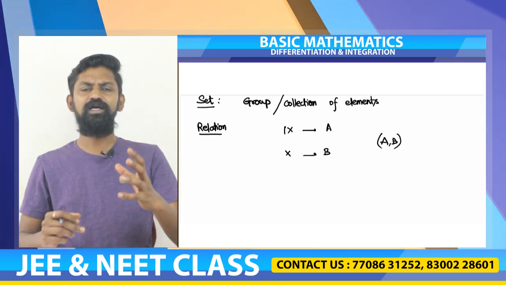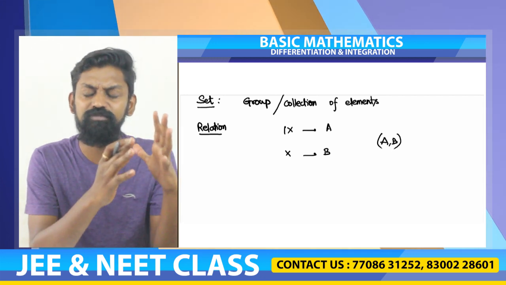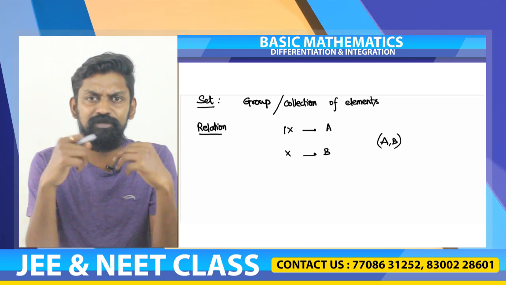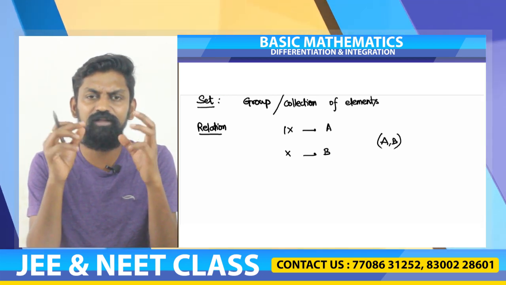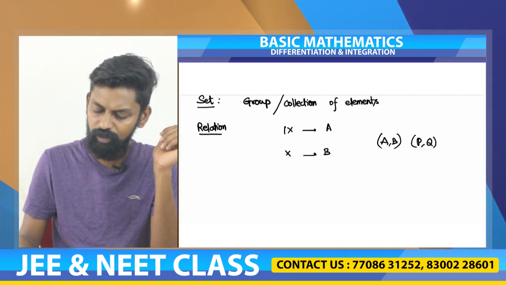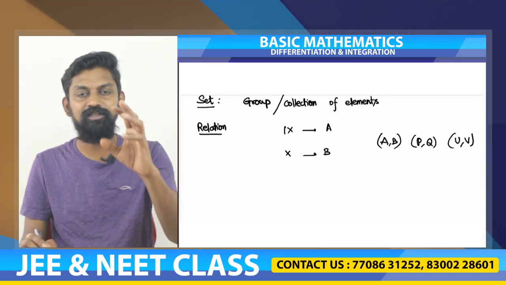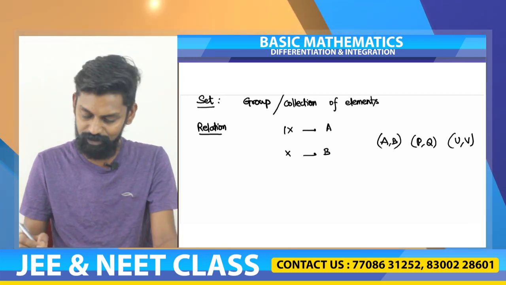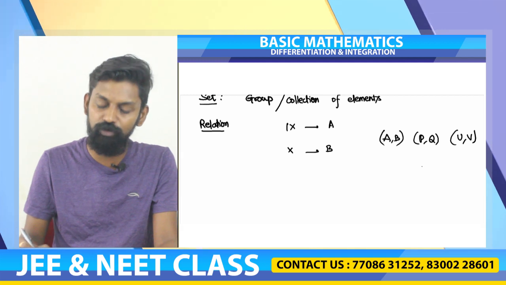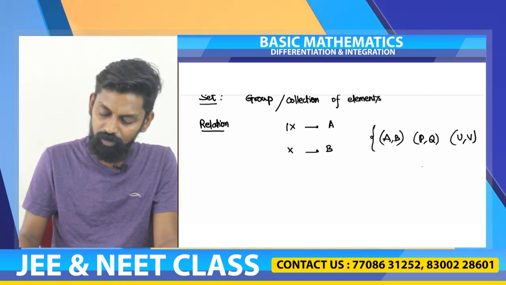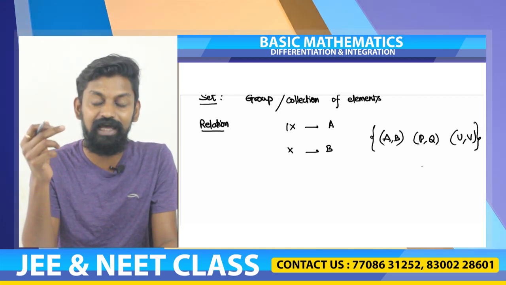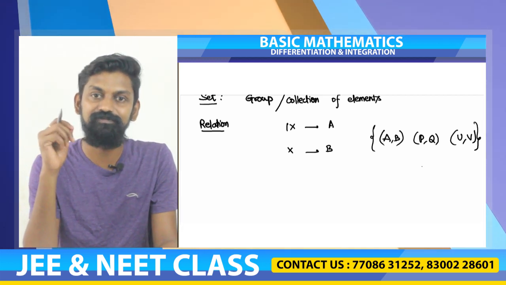Now, if class 9 has some 30 students and class 10 has some 30 students, and we are asking for siblings, say there are three pairs, for example A comma B, P comma Q, U comma V. So there are 6 students who make this relation. The relation A comma B, P comma Q, U comma V gives you the relation between class 9 and class 10 as siblings.